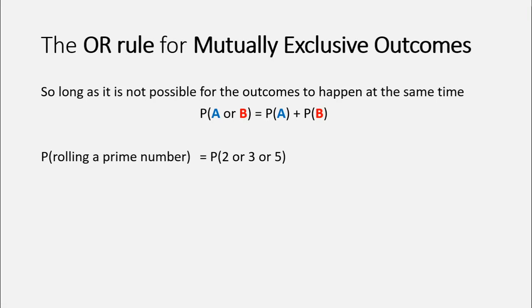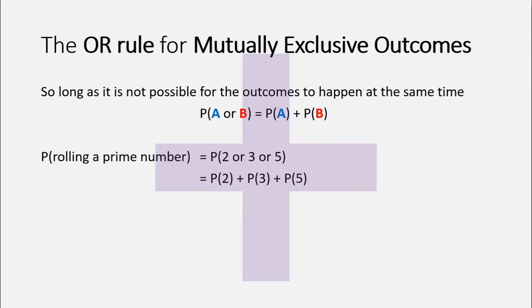So I'm going to add those probabilities together, the probability of a 2 plus the probability of a 3 plus the probability of a 5. Again, we already worked out these probabilities. They were all 1/6. So that's 1/6 plus 1/6 plus 1/6, which is 3/6, or that simplifies to 1/2.